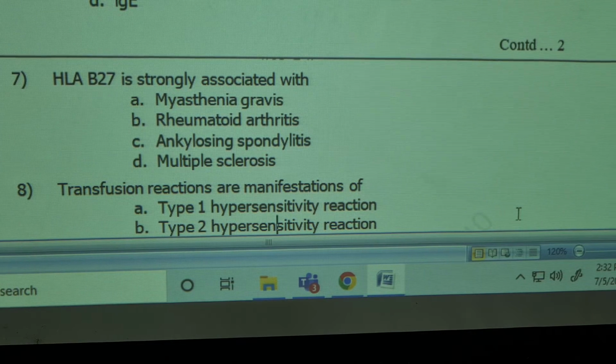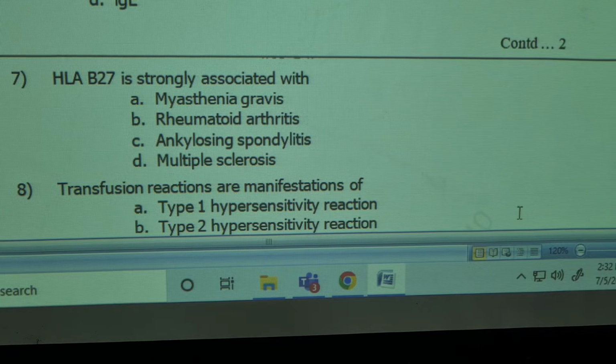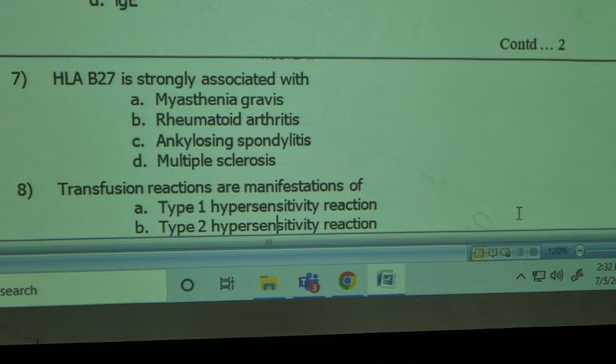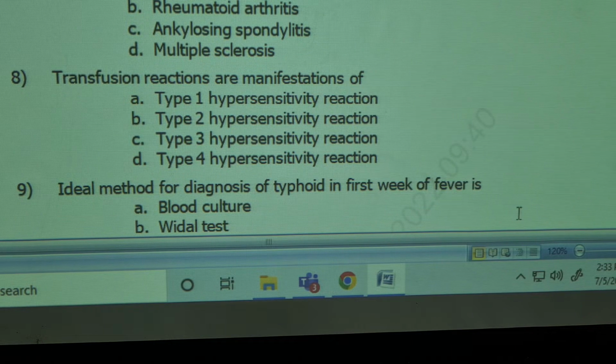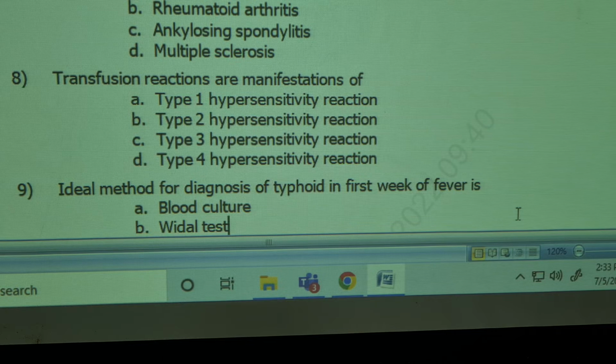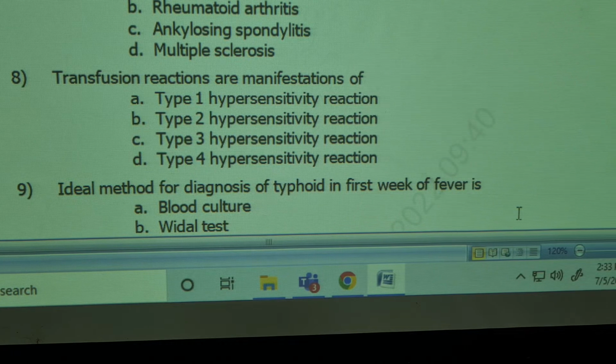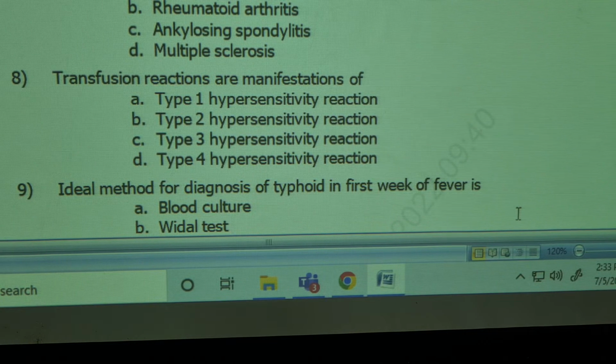HLA-B27, human leukocyte antigen. HLA class 1, class 2 and class 3. HLA-B27 is strongly associated with myasthenia gravis, rheumatoid arthritis, ankylosing spondylitis, multiple sclerosis. Ankylosing spondylitis, very good. Transfusion reaction is a manifestation of type 1, type 2, type 3, type 4 hypersensitivity reaction. When you give mismatched blood transfusion, it leads to acute renal shutdown. It occurs immediately.